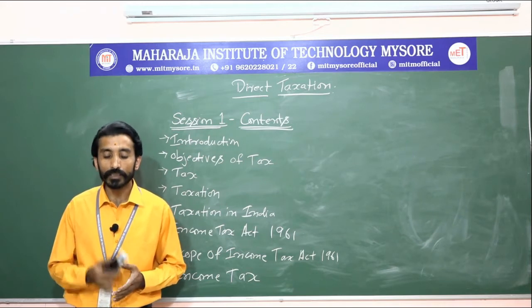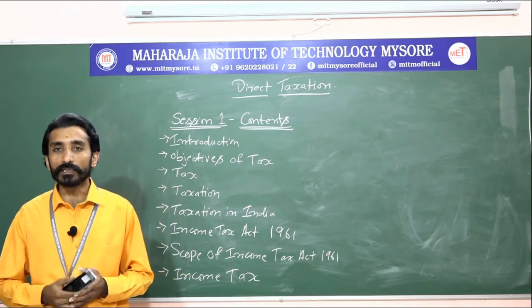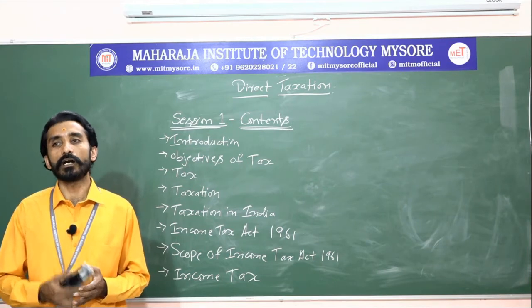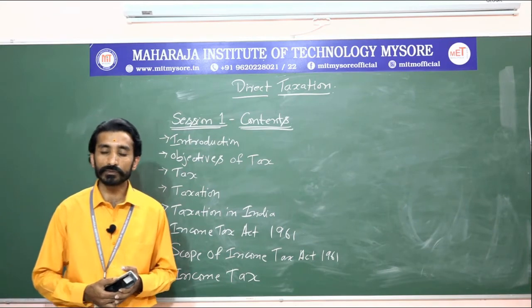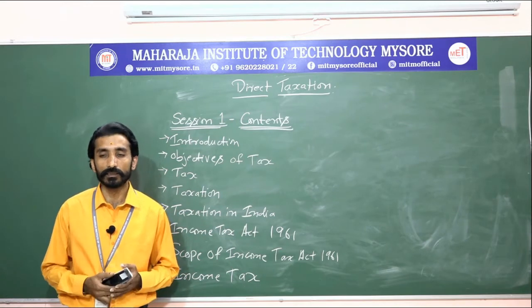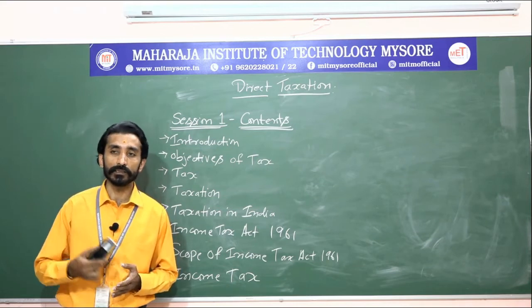For example, if you are a salaried person, they say that based on your salary income, whatever you are getting, you need to pay the tax to the government. So what the government is doing here is imposing us to pay the tax. This is how they generate income for the government.